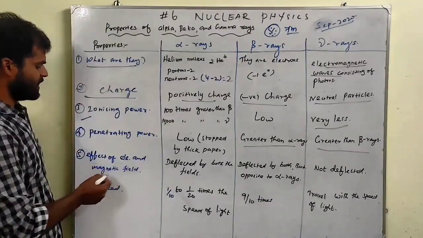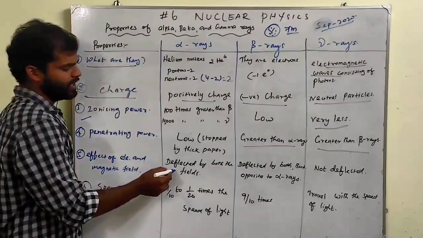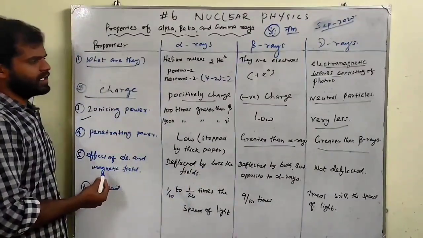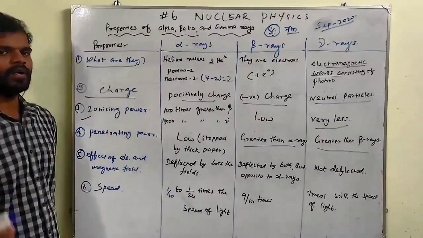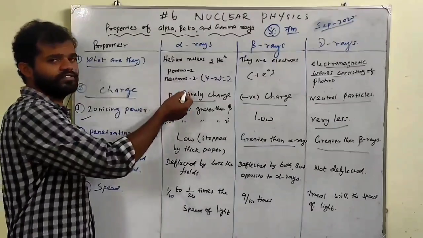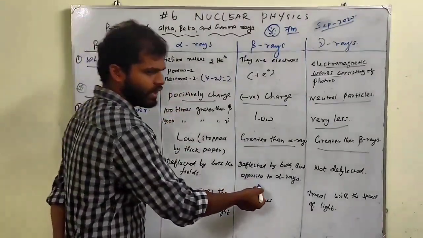Next, effect of electric and magnetic fields. Alpha and beta are deflected by both the fields, because when we keep a magnetic or electric field, there will be some deflection since they have charge.